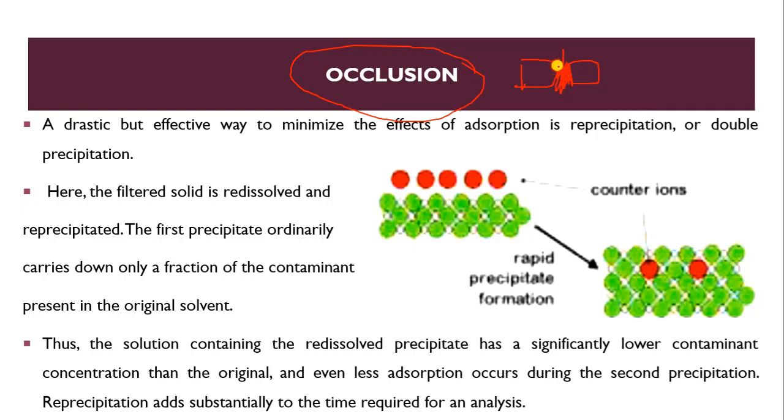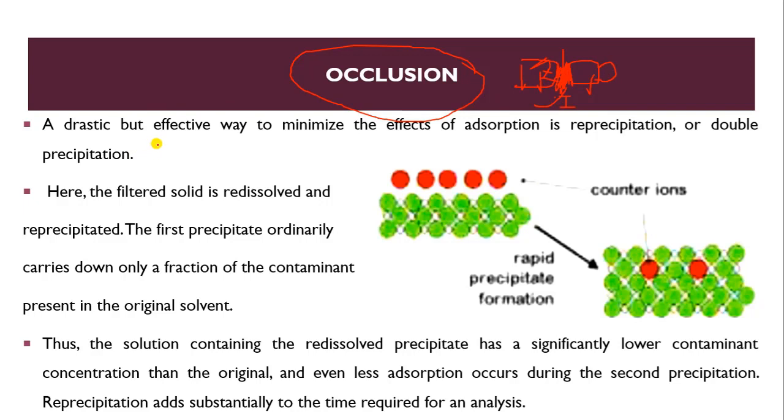This condition is known as occlusion. This is what our impurity. So in occlusion what happens? The impurity will come in between the particles, in between the precipitate.